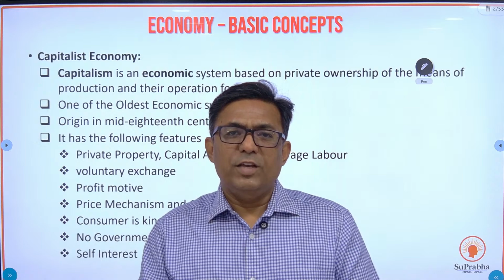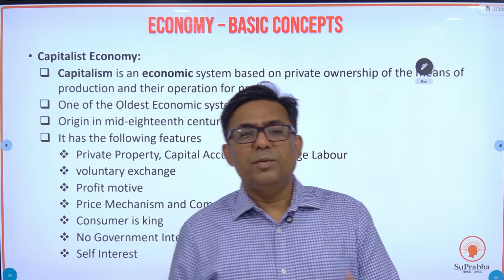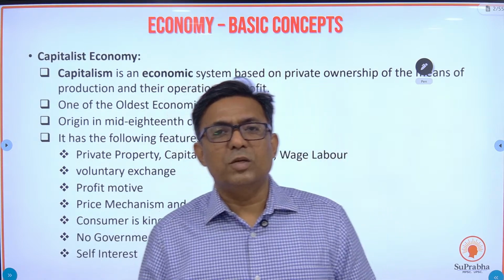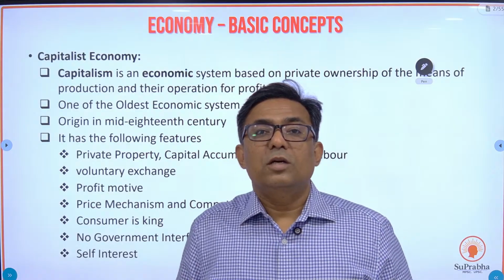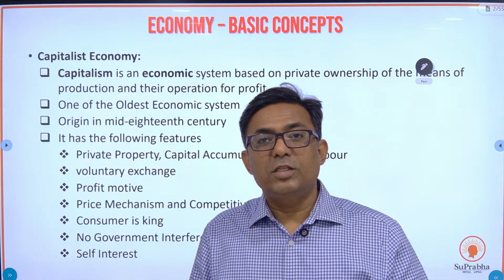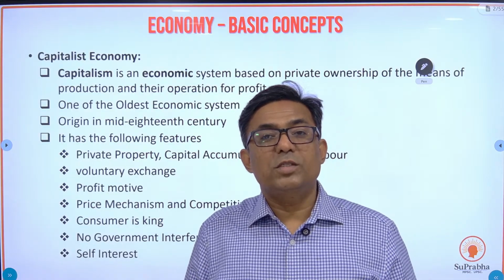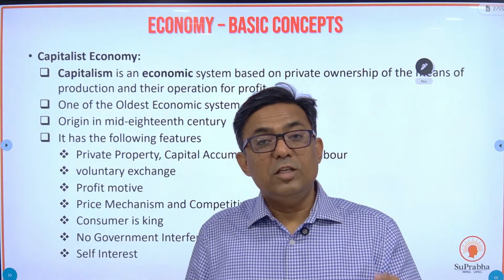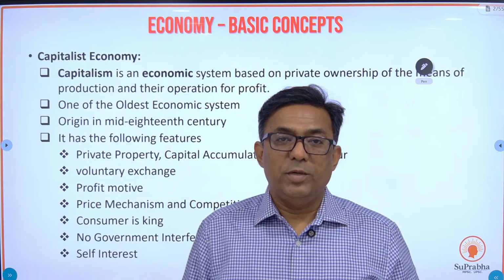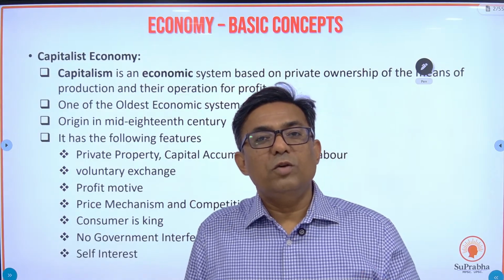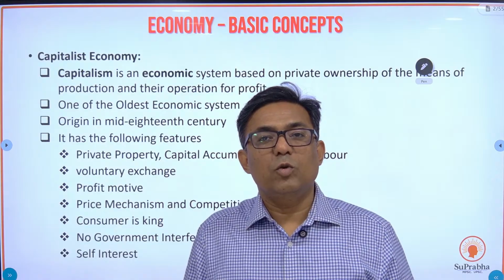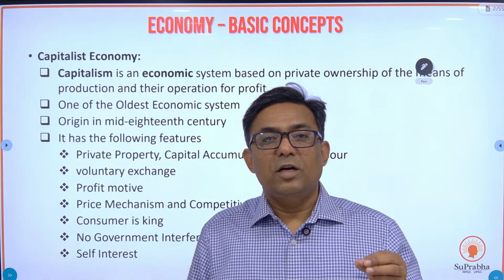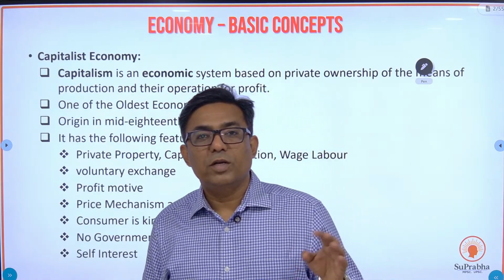Anything, railways, airways, steel, cement, construction, even the buses which ply between the cities and the states, all the buses, even these buses are owned by private players. So whatever goods and services are produced in the economy, they are produced by the private players. That is a typical definition of a capitalist economy.